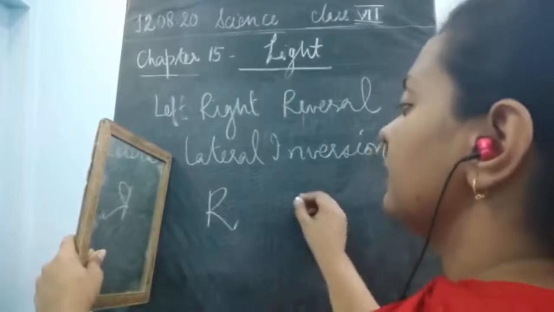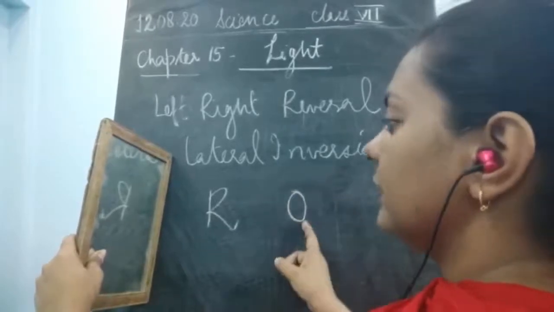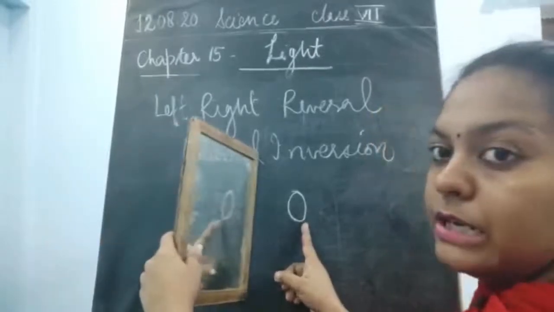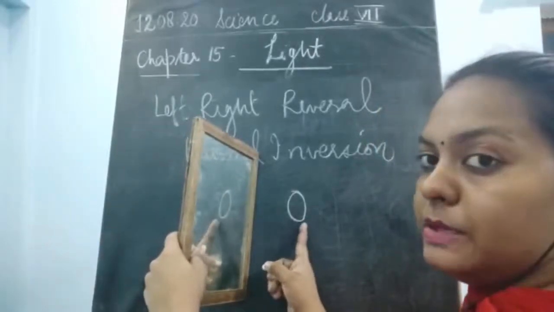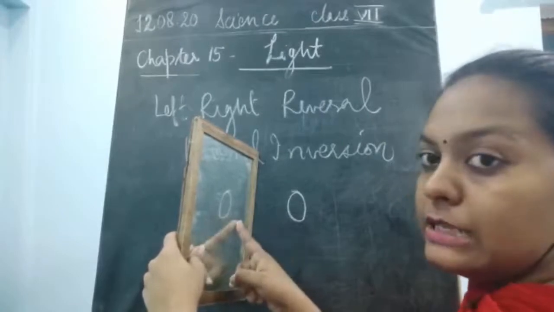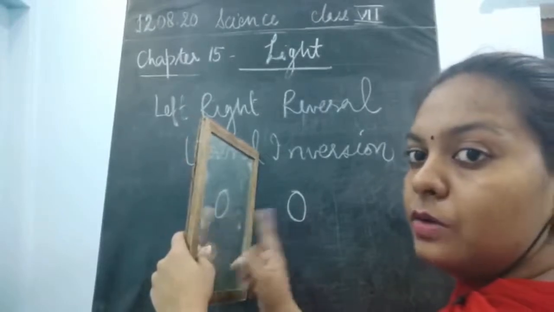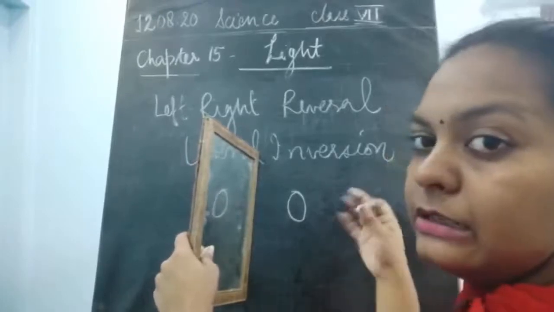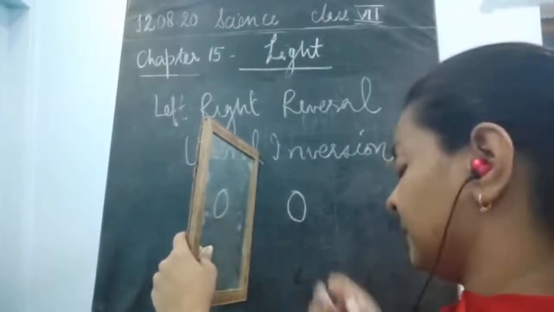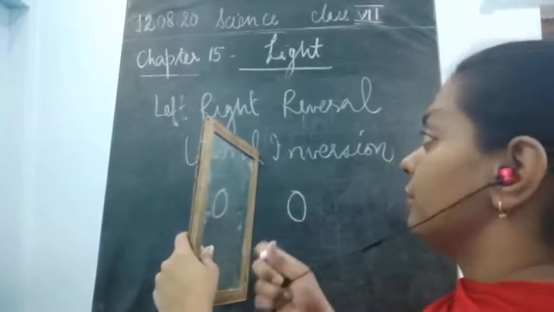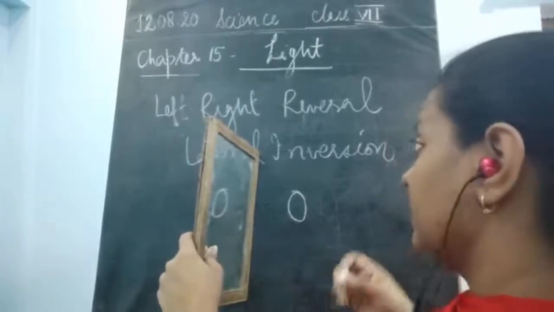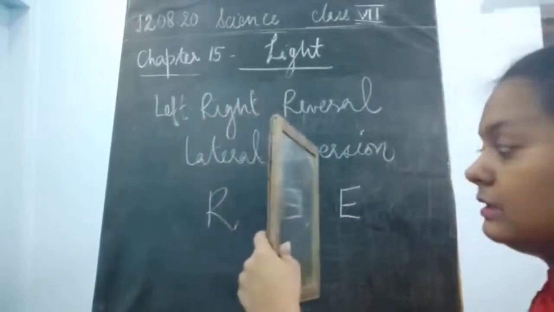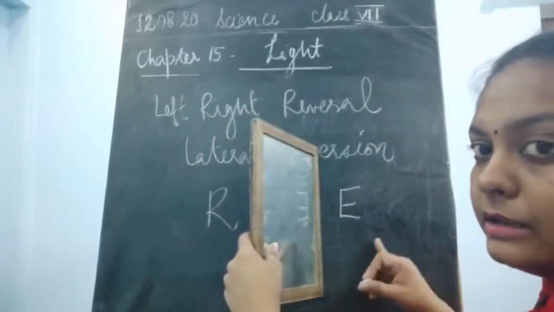Similarly, if the letter O is placed, it is not going to be reversed, as you could see here in the diagram. If you are writing other letters which show the left right reversal, such as E, you could see that E also gets reversed.